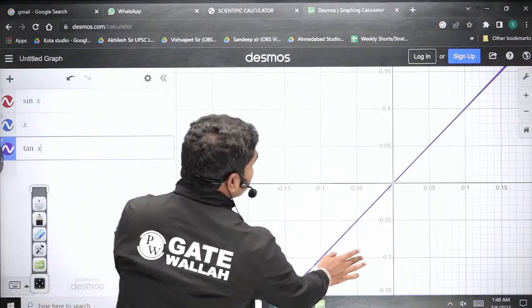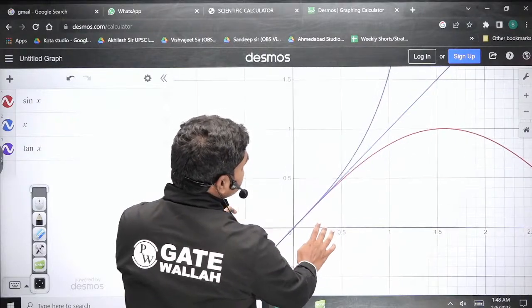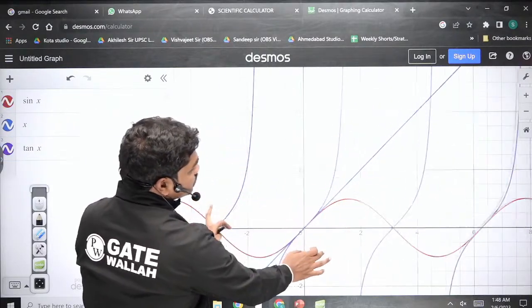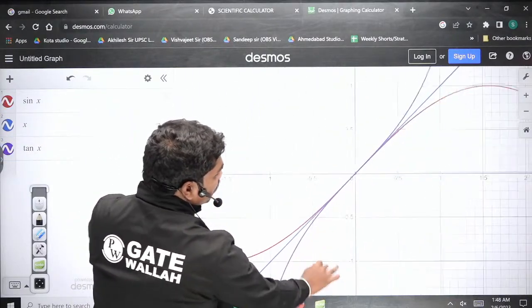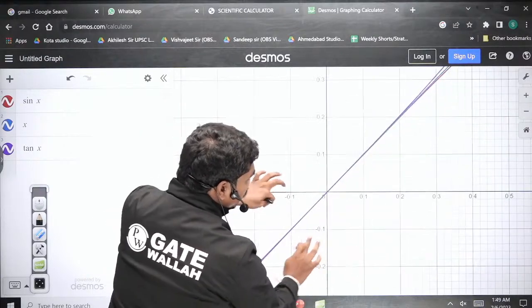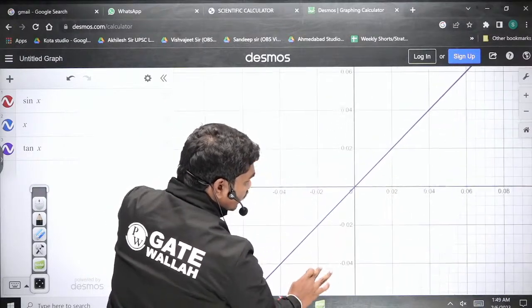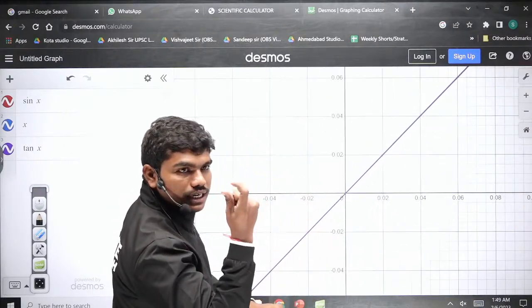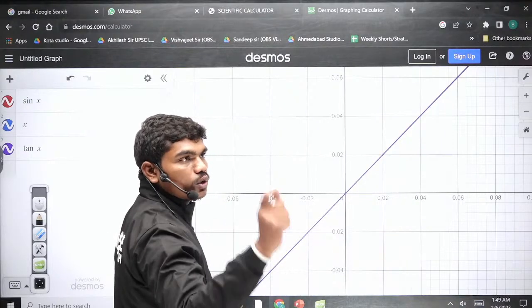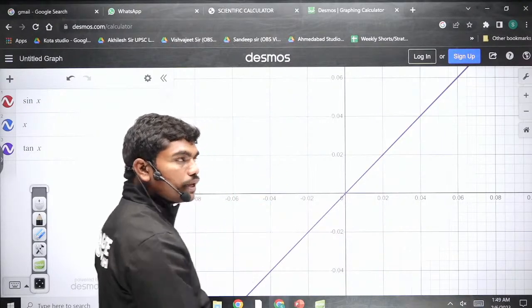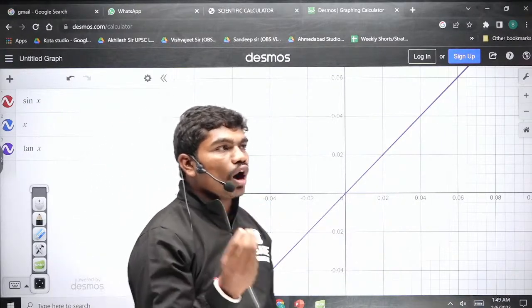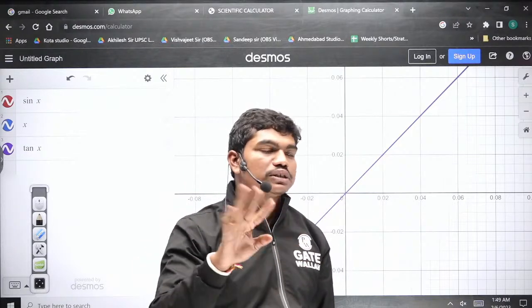The blue colored one is tan x actually. You can see the tan x graph is like this. Basically this is the shape of tan x, but if you zoom in on the region close to 0, you can see only one single curve. All three curves get compressed to one single location. That's why when x is very small, we write that all these three values are same.